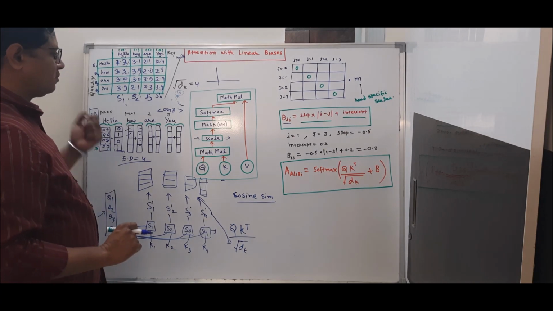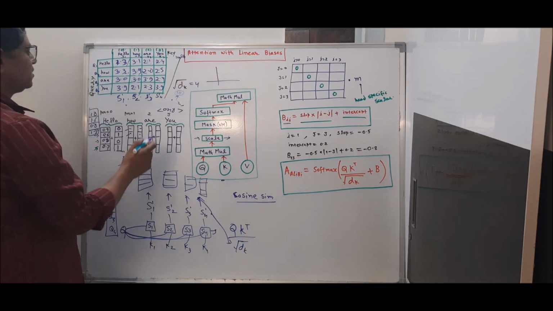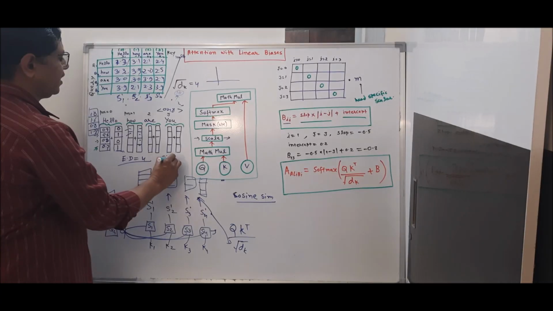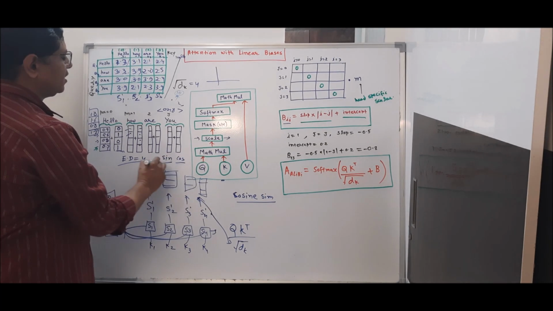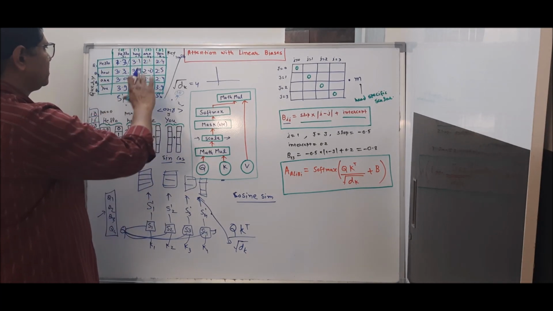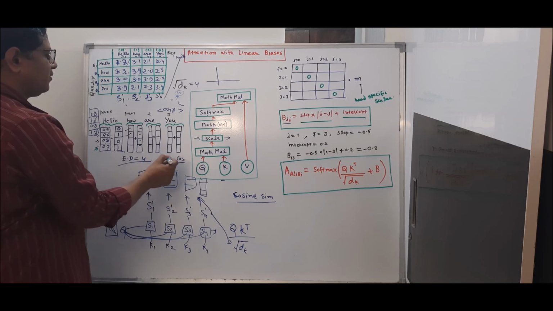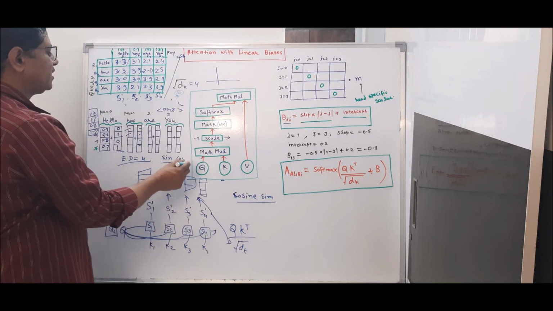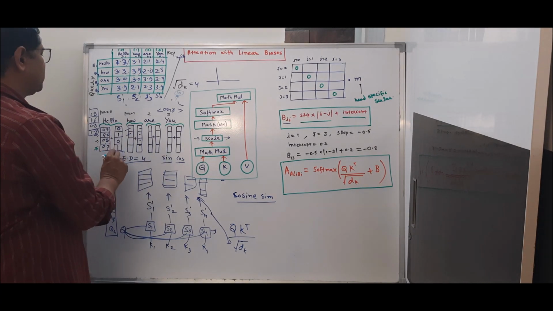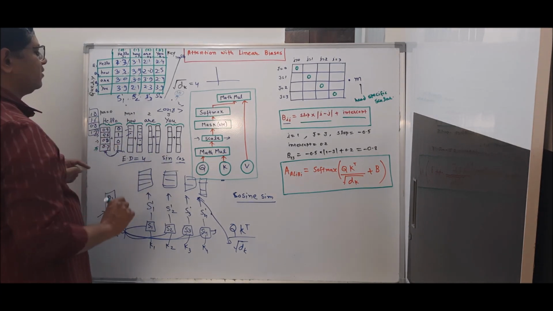So now the problem is that we use sine and cosine based periodic functions as positional embedding to change the actual embedding of the word.